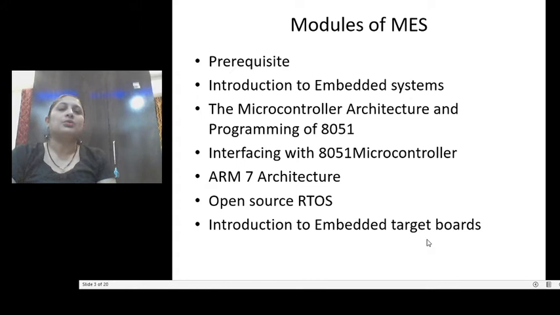For that we are going to learn the different embedded target boards, which include Arduino Uno boards, Raspberry Pi boards, Intel Galileo board and Cortex. When we talk about these boards, the most commonly used boards to design IoT based applications, meaning embedded system applications, are the Arduino boards and the Raspberry Pi boards.